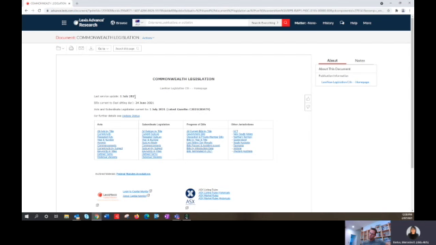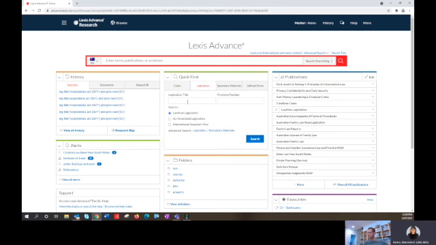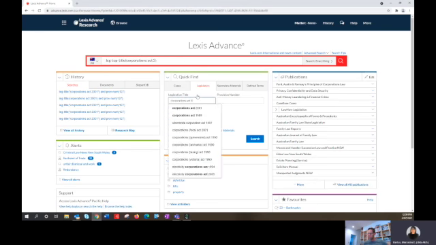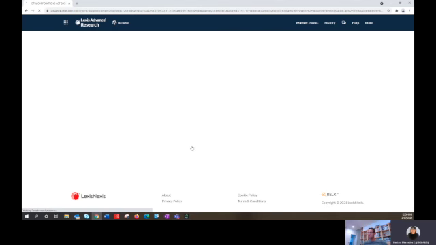If you know the exact section of an act that you are looking for, we can go back to Lexis Advance on the homepage, click into the Quick Find pod, click Legislation, and enter your legislation title, including the provision number that you are after. The result takes us to the legislation itself on Lexis Advance.